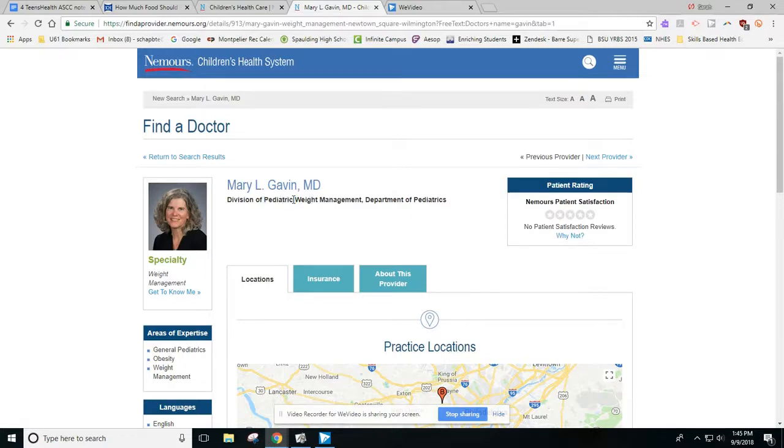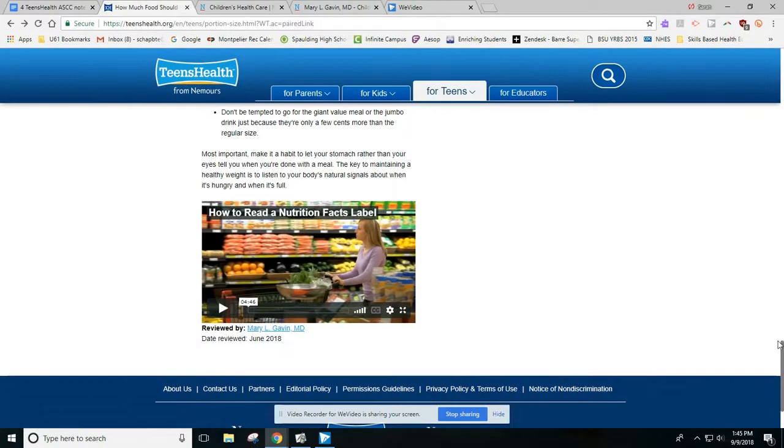She specializes in children's health, and she also works in weight management. And it says here her specialty is actually in weight management. So when I consider, would that be a good source of information to review an article about how much food a teen should be eating?